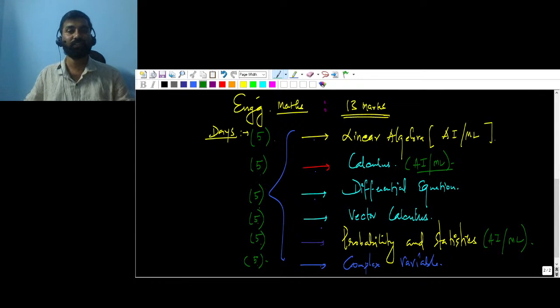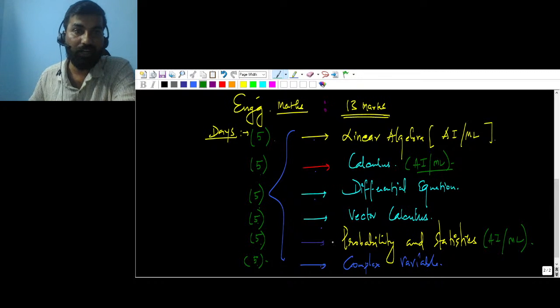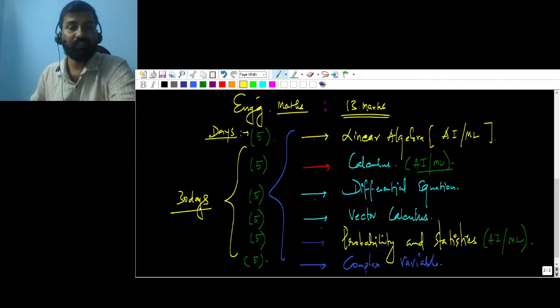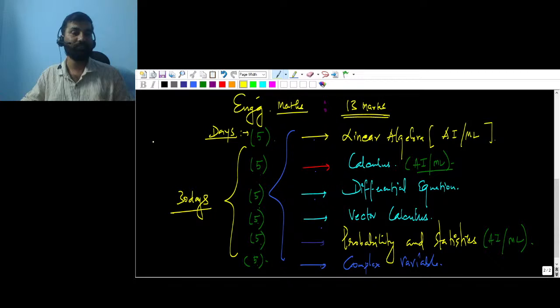Whatever question will be there in the GATE examination, you would be able to solve all the questions. That I can 100% assure. So my plan is for the next 30 days, since the beginning, the moment we start engineering maths.